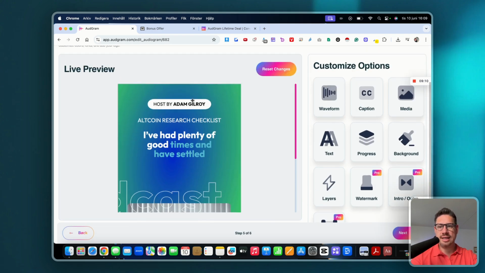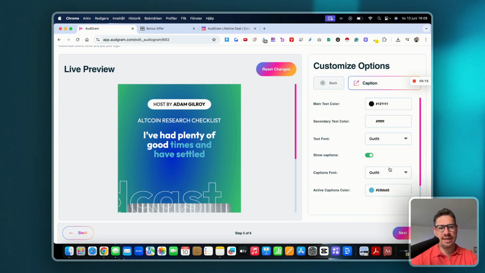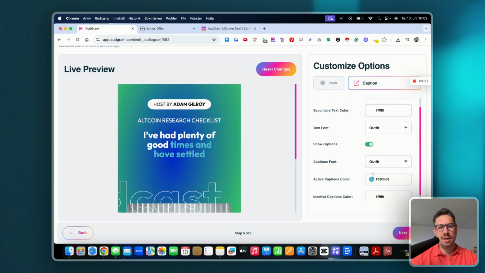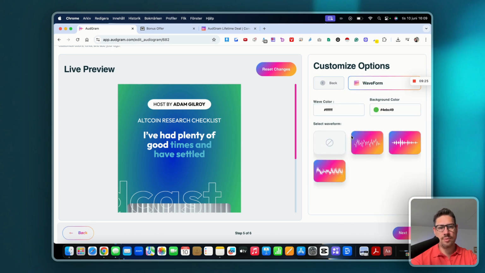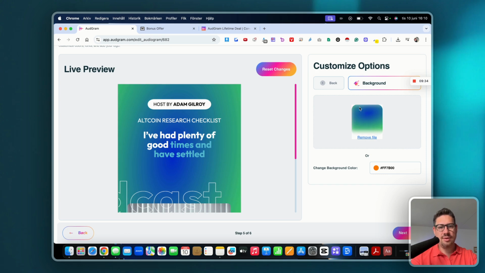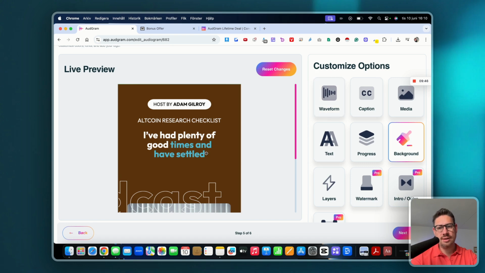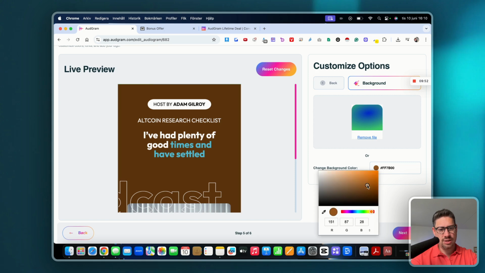And then here you can change things around a little bit, right? You can change the media. You can add another file. They have the captions. You can change the colors, all of these different things. Then we have the waveform, which is this one that you see here. You can change that up if you want to. You can select any of these, and you can change the background, right? You can change the color to something else. This is basically a file that I'll have to remove first, I guess, and then you can add the actual color, right? As you can see here. If we go back here, we're going to change it to something else.